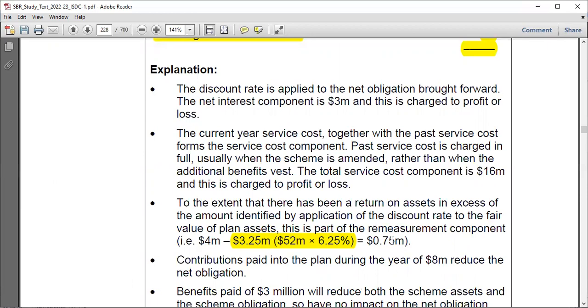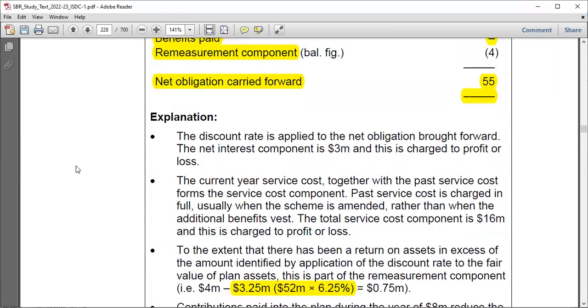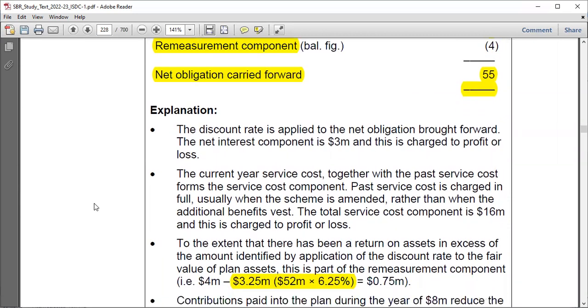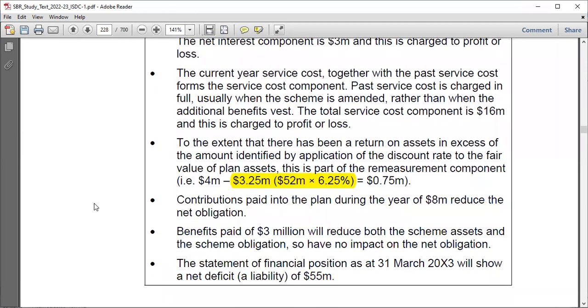Where should we take it? This remaining 0.75 should go somewhere else, right? I hope you got this. So according to this computation, we got 4, and the remeasurement component has to be adjusted with this 4 million, right?